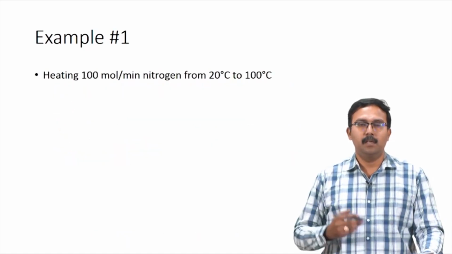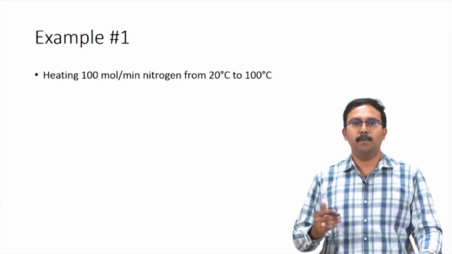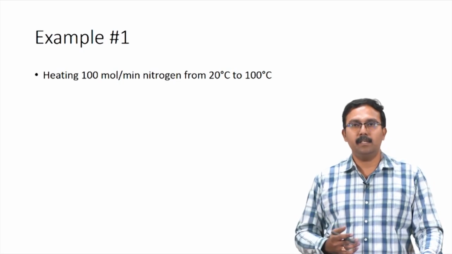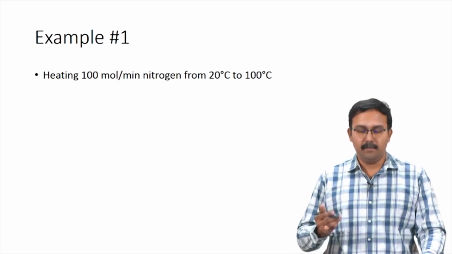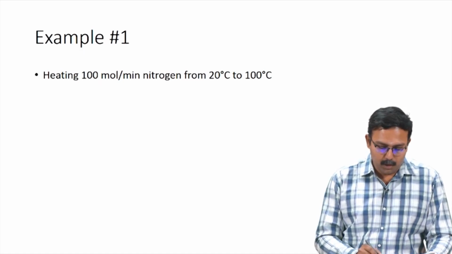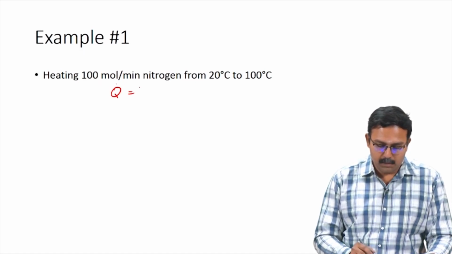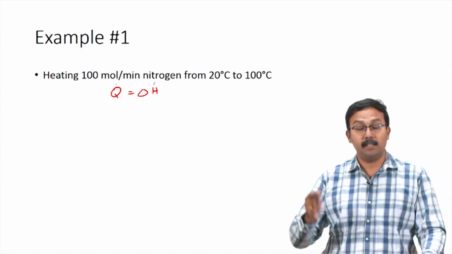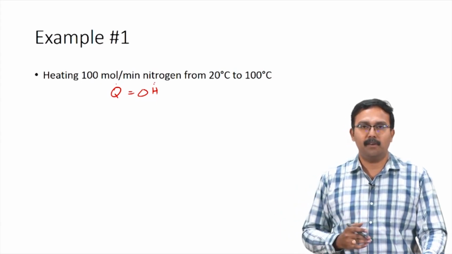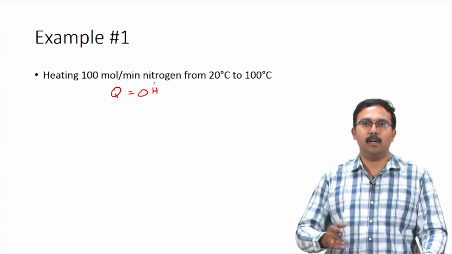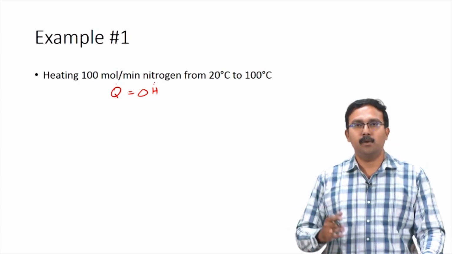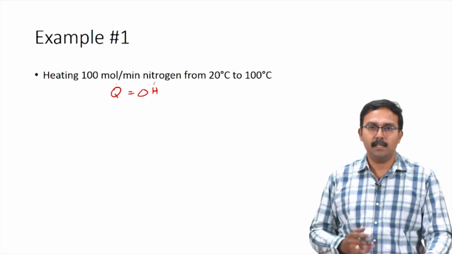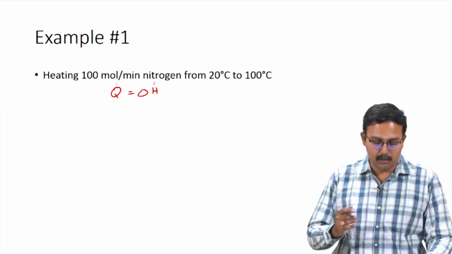For the first process, where heating of 100 moles per minute of nitrogen is happening, you have an open system. The general energy balance equation would use enthalpy. So, you would have the general equation as Q dot equals delta H dot. This is based on the assumption that there is no change in kinetic energy or potential energy and there is no shaft work. Here the system does not have any moving parts and there is no change in velocity or change in position given. So, we can assume these things and we end up with Q dot equals delta H dot.